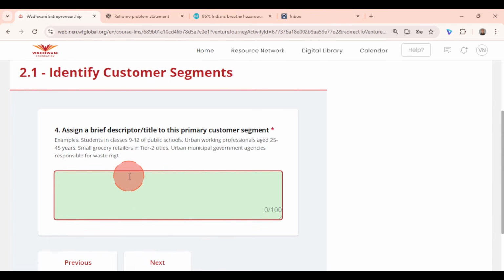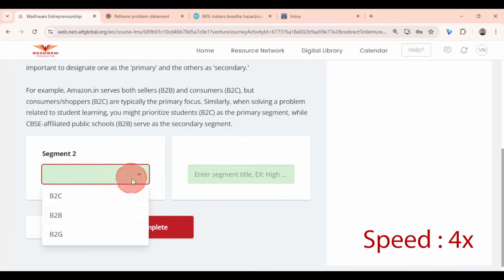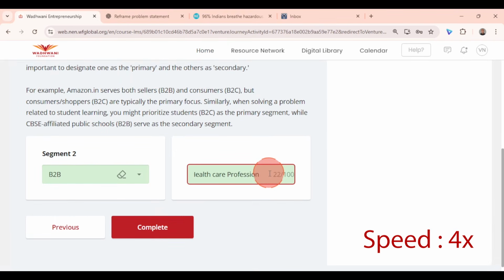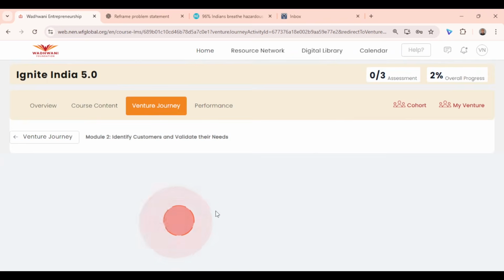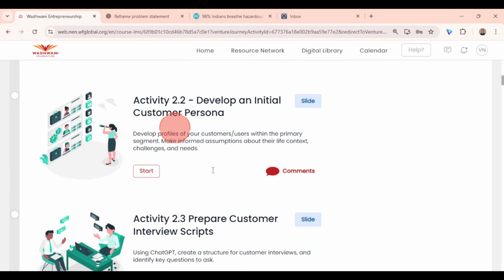Now here, this particular activity has to be carefully entered, where you have to enter a brief descriptor title for your primary customer segment. Mention your secondary customer segment now. I am mentioning healthcare professionals as my secondary customer segment and complete it. Now once you complete it, activity 2.1 is done.